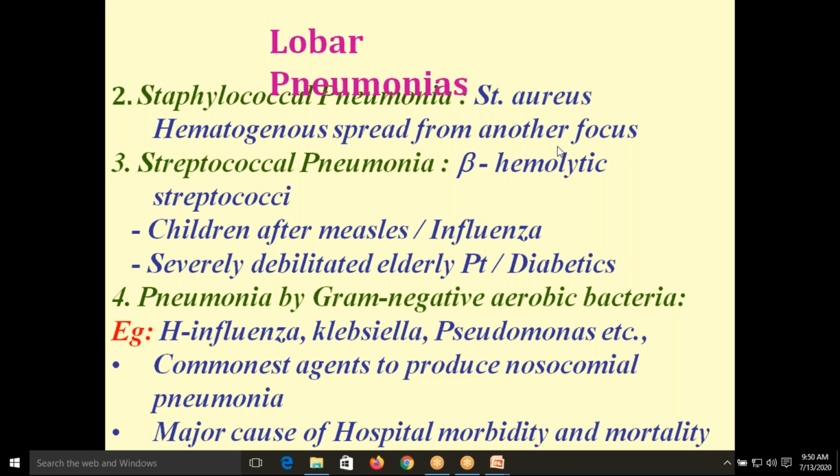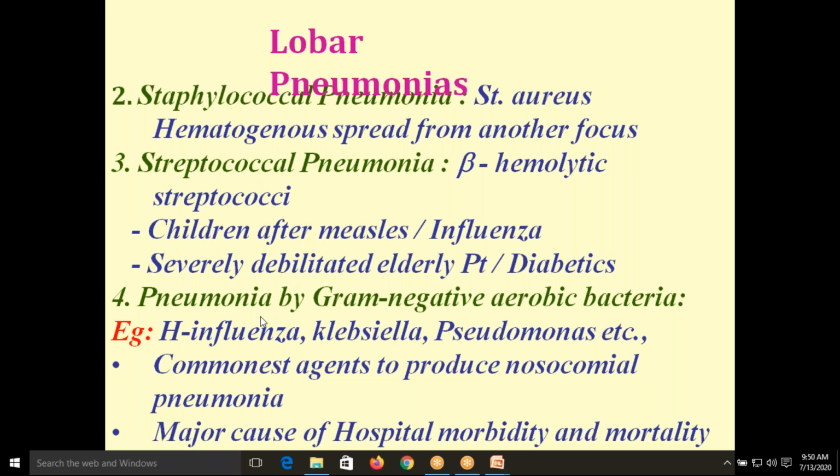Then streptococcal pneumonia is caused by beta hemolytic streptococci. Usually it is seen in children, and also in immune deficiency patients, elderly patients, or patients with diabetes.